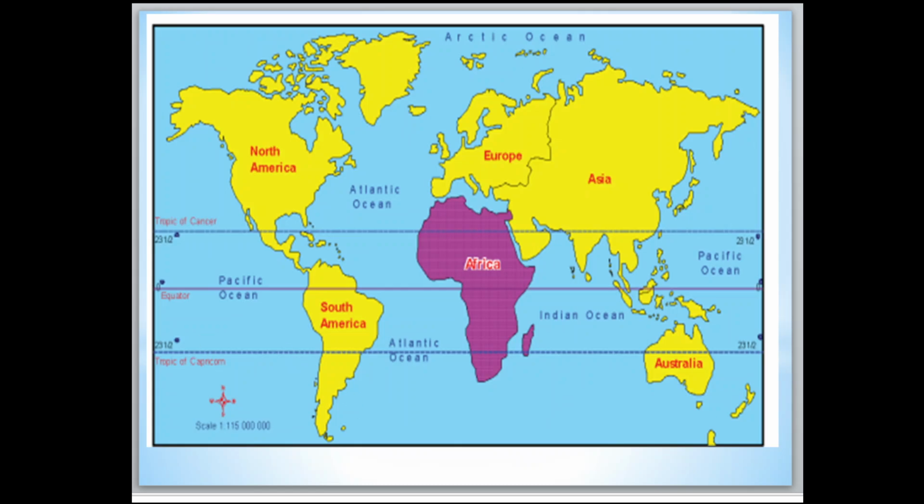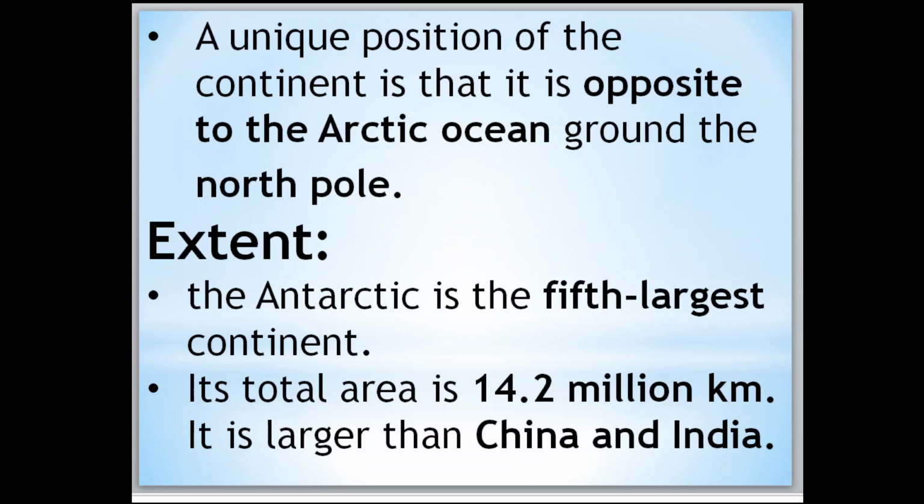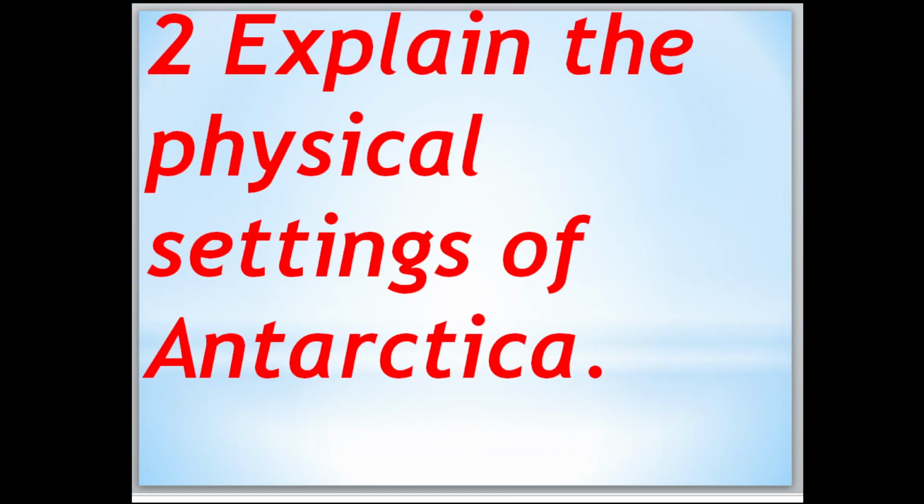Now move to the next. Its total area is 14.2 million square kilometers. It is larger than China and India. Now move to the next.